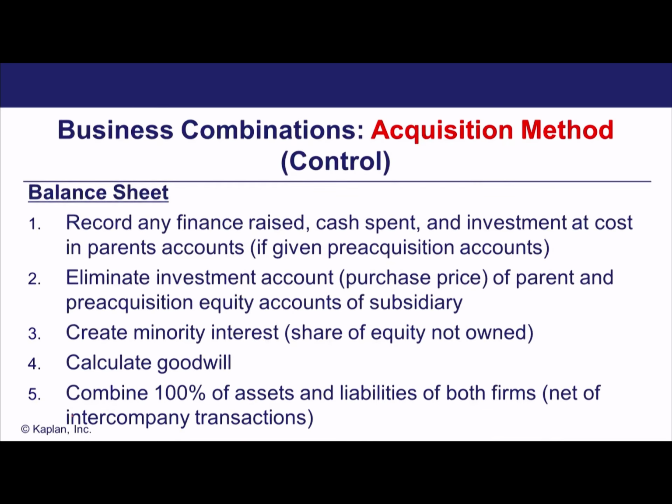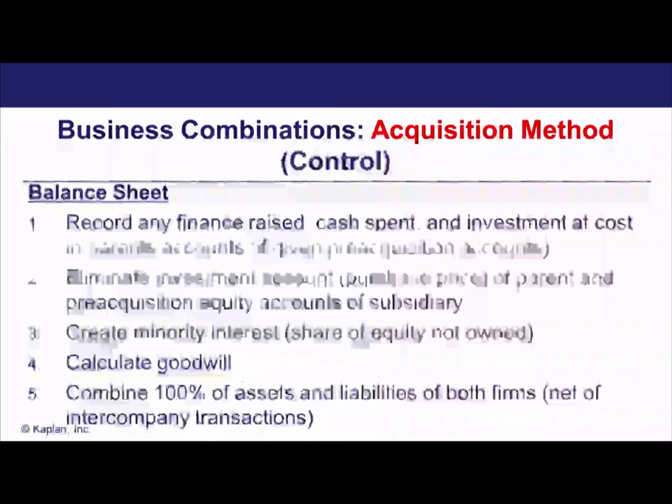I think it's worth being aware that when we look at subsidiaries, we can actually see 3 sets of accounts. Up until now, with our passive investments and with our associates, we've been looking at how it's recorded in the parent company's accounts. But when we turn to subsidiaries, we're going to see 3 sets of accounts. So what are these 3 sets of accounts? Well, we're going to have the parent company's accounts. Now, the parent company's accounts are going to reflect the cost of the acquisition of the subsidiary. So we're going to show the investment at purchase price.